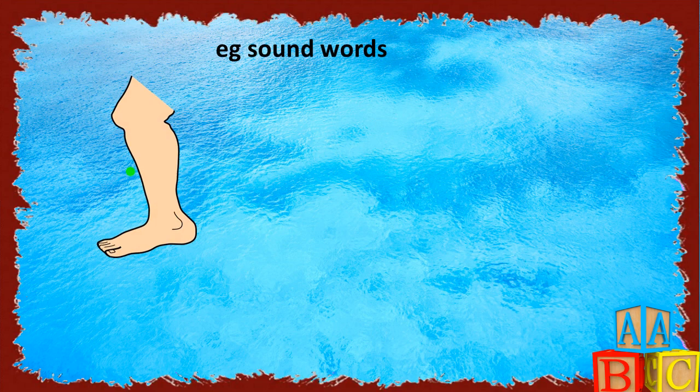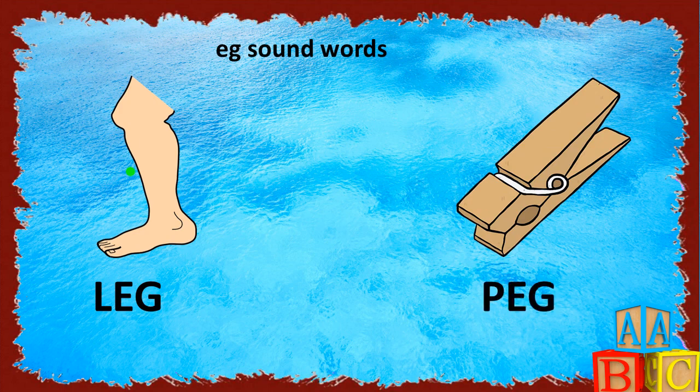E-G sound words. This is a leg, and the spelling of leg is L-E-G, leg. This is a peg, and the spelling of peg is P-E-G, peg.